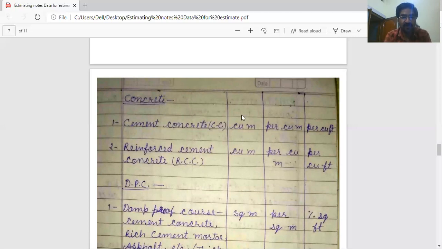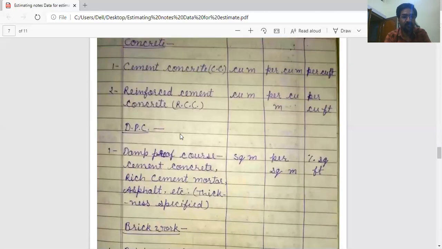Cement concrete is measured in cubic meter and paid per cubic meter. Second, reinforced cement concrete for RCC work, measurement in cubic meter and payment also per cubic meter. Now DPC, damp proofing course, prevents moisture at plinth level. A layer of mortar, concrete or bitumen is laid on the plinth level.